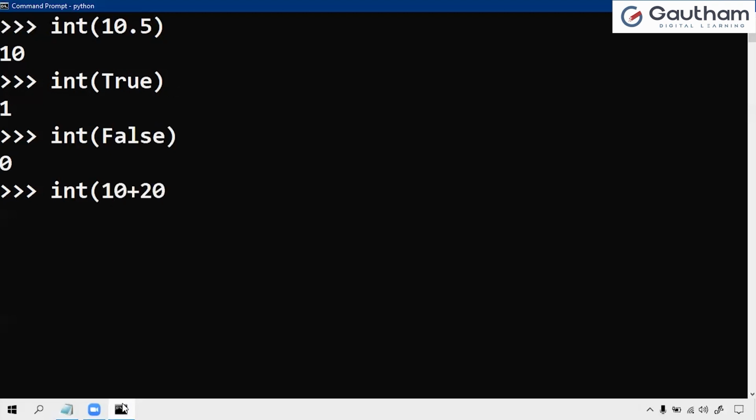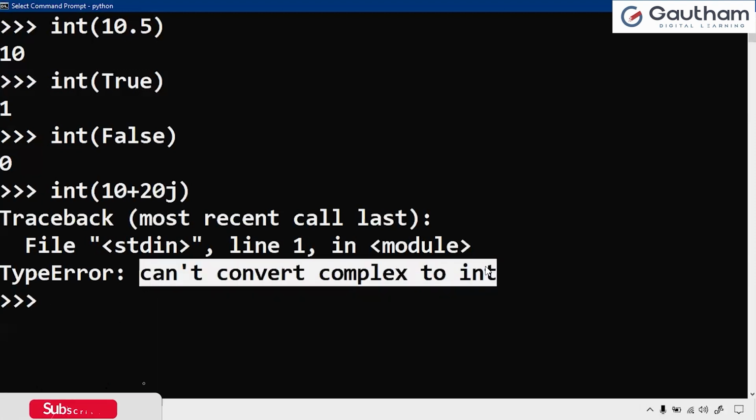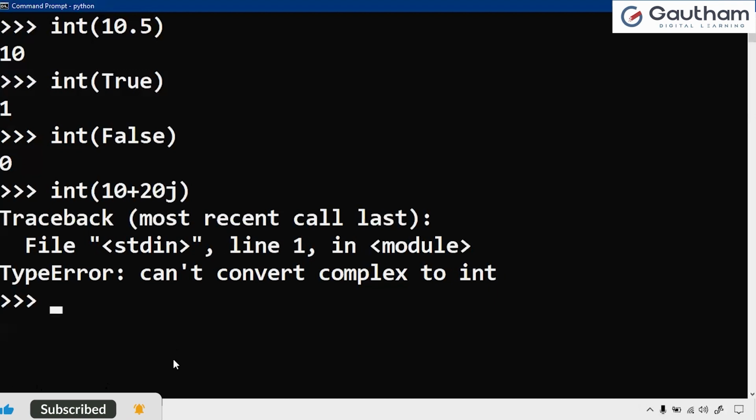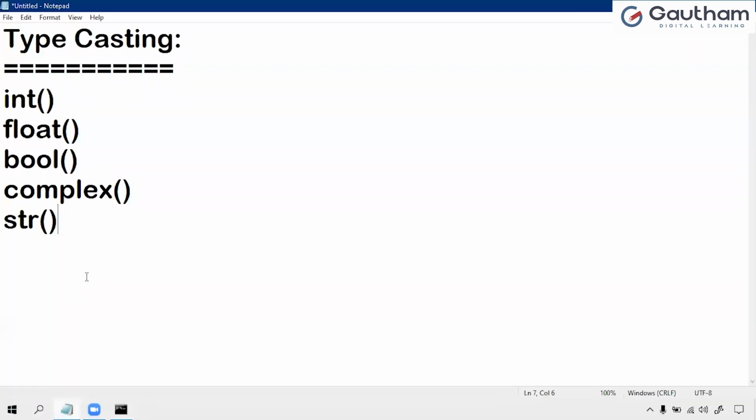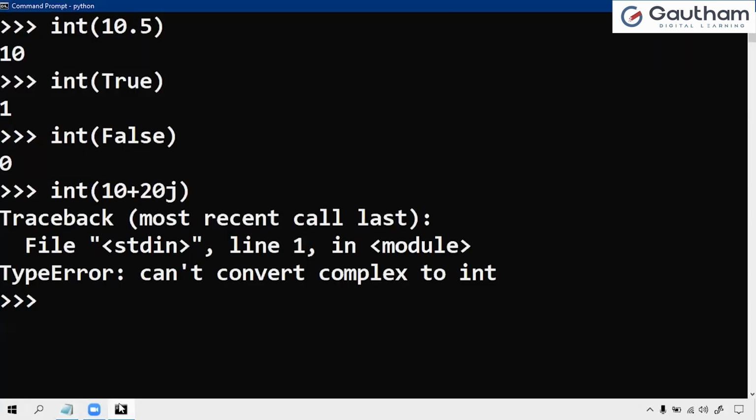int of 10+20j. 10+20j is a complex value. This complex value I am trying to convert into integer. Now here you'll get an error. Why? Because it cannot convert complex to integer. So these points are important, and it is better to know them. It is not possible to convert from complex to integer. Conversion is not possible.